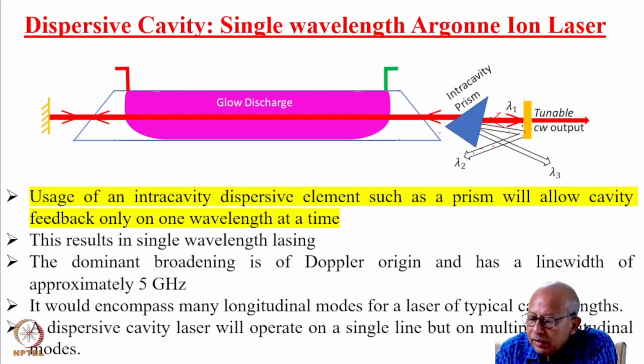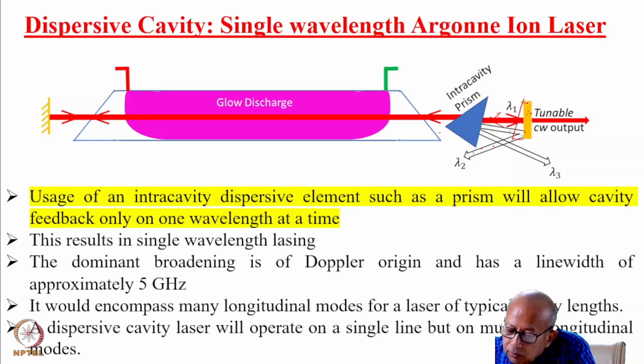And by tuning this mirror, suppose we make it like this, this is now my output. So as you can see, this wavelength is not falling normally on this.